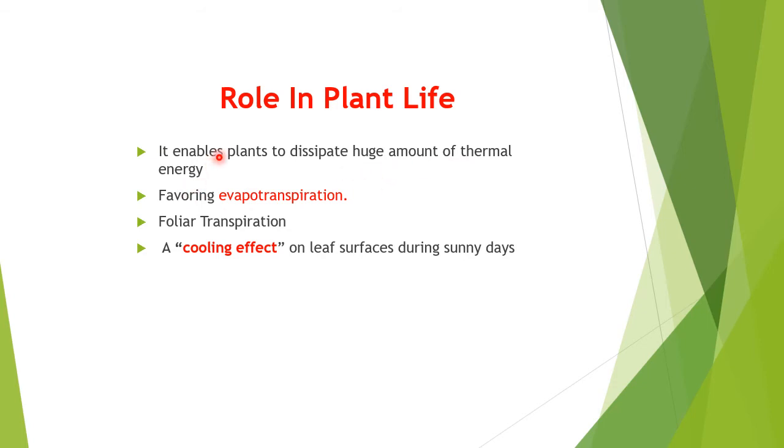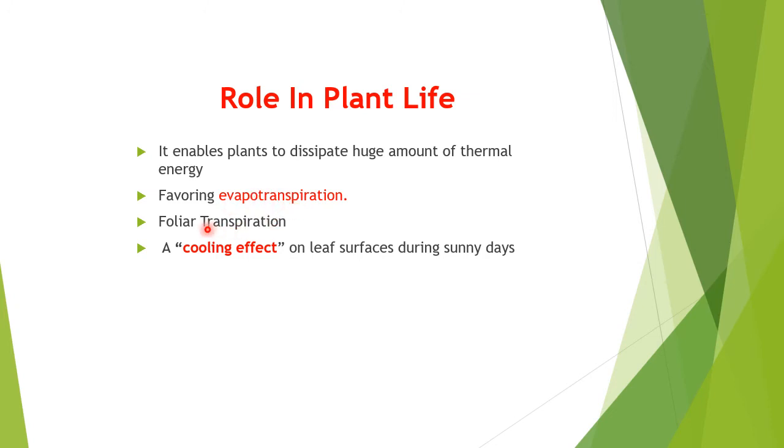Plants are exposed to thermal energy and temperature fluctuations. Once it is absorbing the heat, that heat is changing water from the liquid to the gas phase, but at the same time it dissipates a huge amount of heat without much increase in temperature. That favors evapotranspiration.